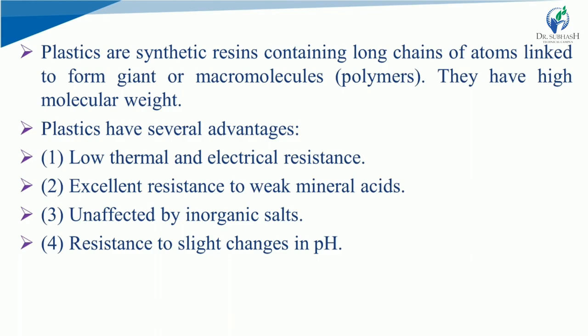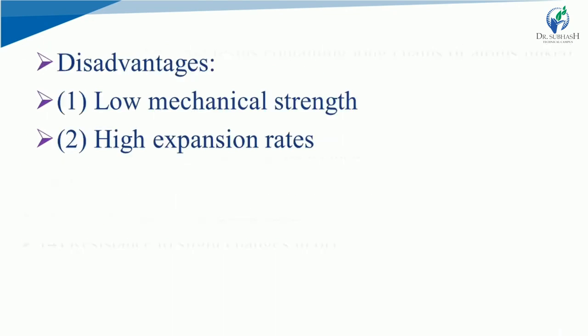They have high molecular weight. Plastics have several advantages like low thermal and electrical conductivity, excellent resistance to weak mineral acids, unaffected by inorganic salts, and resistance to slight changes in pH. What are the disadvantages? Low mechanical strength and high expansion rates.